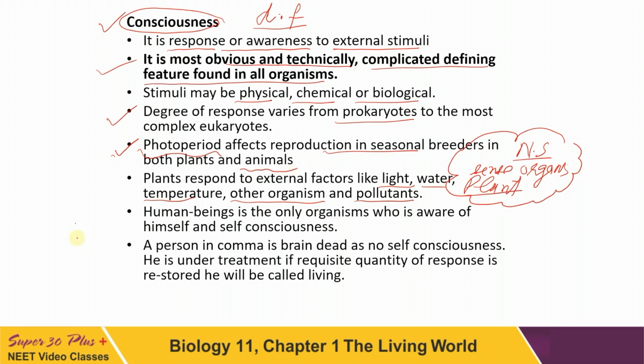Come to the next very important point, about consciousness related to human beings. The human being is the only organism who is aware of himself, and this character is known as self-awareness, found only in human beings. Your parents are sending you to coaching classes. Your parents are deeply interested that their child should get a good education. This is self-awareness. That's why self-awareness is found only in human beings. Come to the next now.